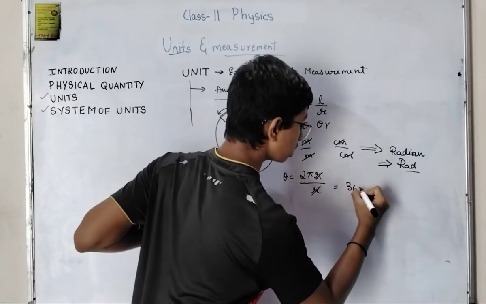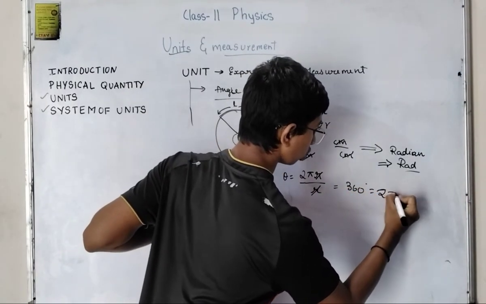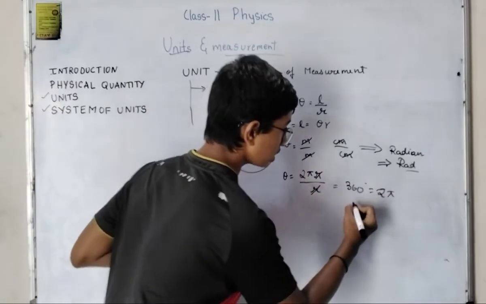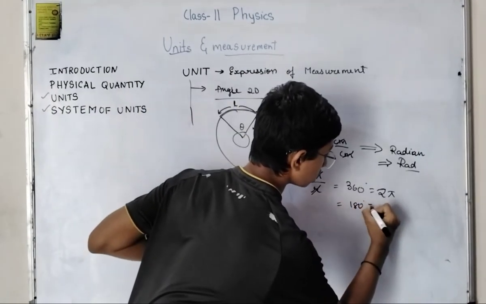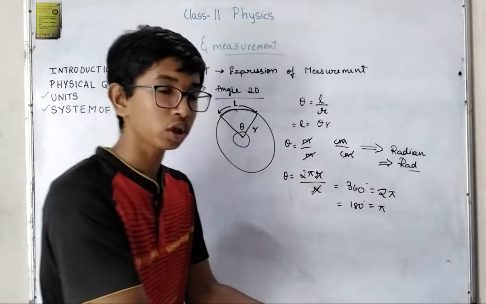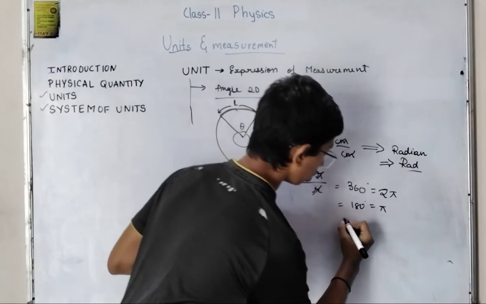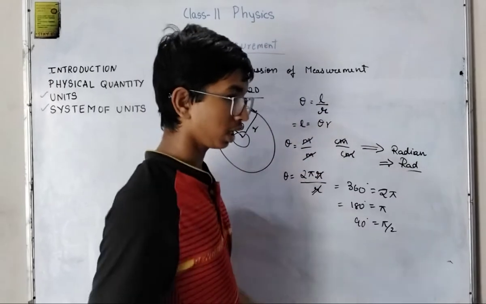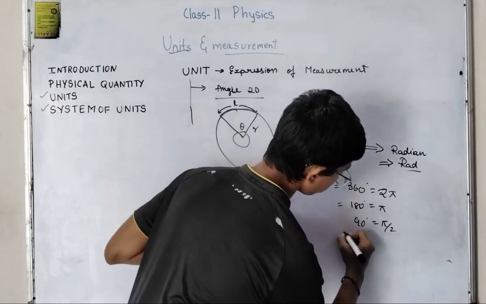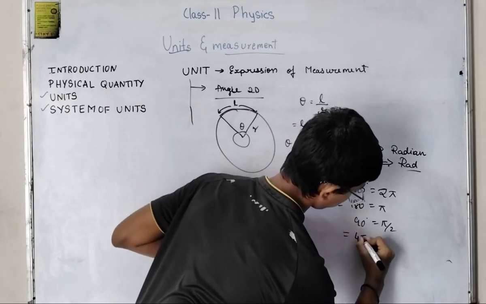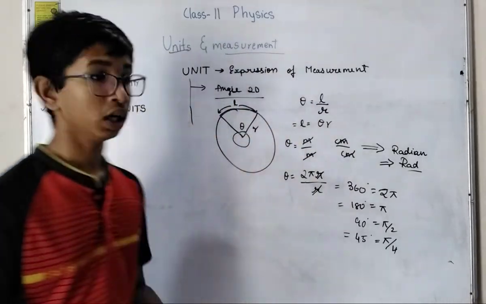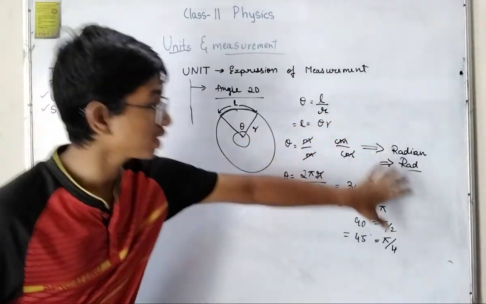So 360 degree is equal to 2 pi. Divided by 2, 180 degree is equal to pi. Divide once again by 2: 90 degree is pi by 2. Once again divided by 2: 45 degree is pi by 4. This is how your radians are expressed.